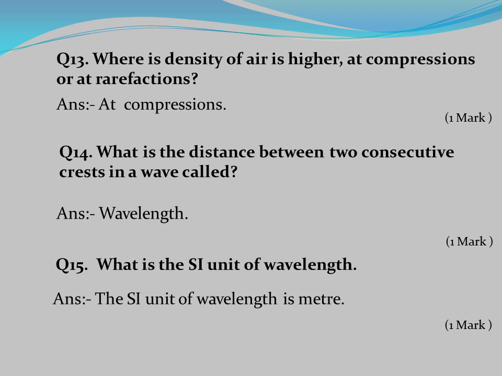Question number 13. Where is the density of air higher, at compressions or at rarefactions? Answer: at compressions. Question number 14. What is the distance between two consecutive crests in a wave called? Answer: wavelength. Question number 15. What is the SI unit of wavelength? Answer: the SI unit of wavelength is meter.